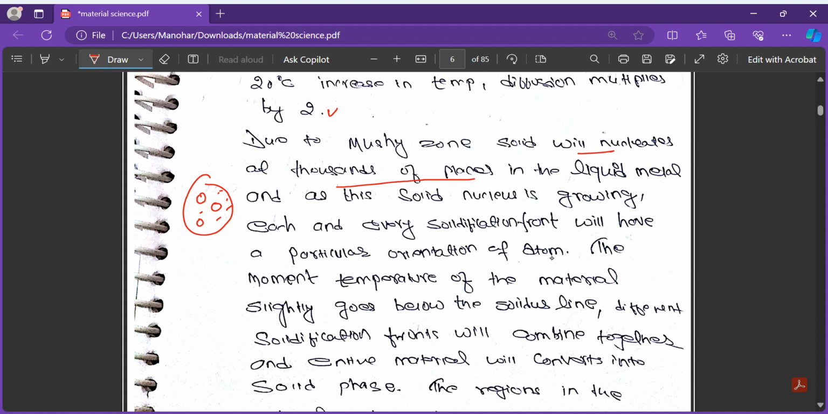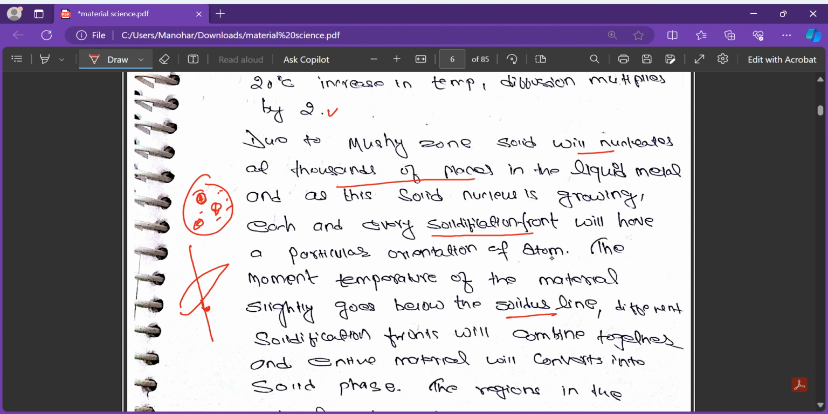Every solidification front, meaning this outside boundary, will have a particular orientation of the atoms. This solidification front may have this direction, and this one may have that direction, so they have different orientations of the atoms. The moment the temperature of the material goes slightly below the solidus line, this is the mushy zone and the process is going on. The moment we go down, it becomes 100% solid.